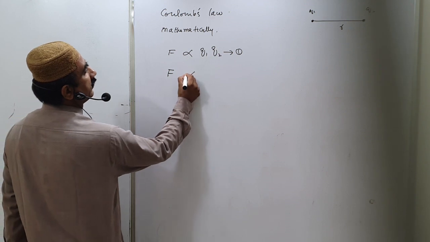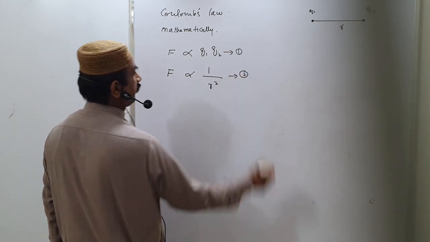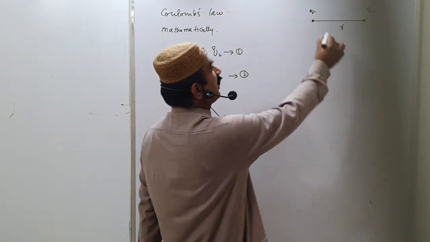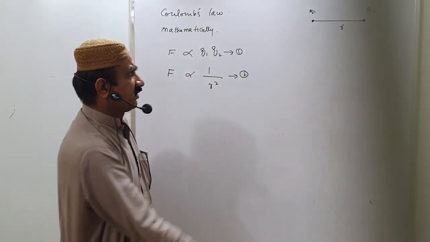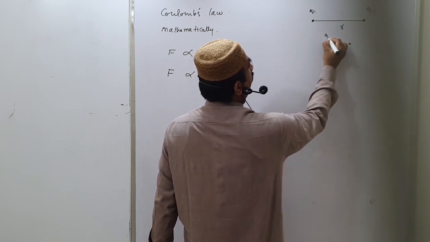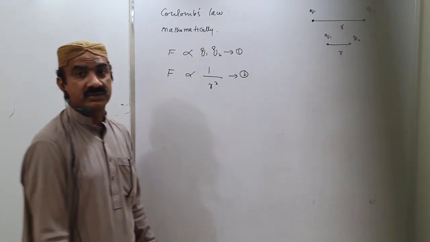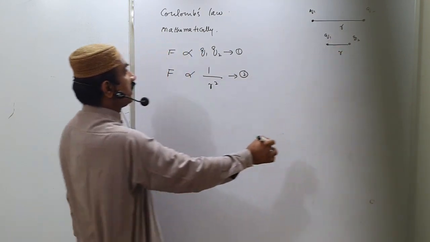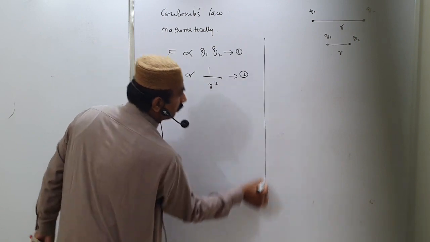Coulomb force is inversely proportional to the square of distance. If these two charges Q1 and Q2 are placed at a certain distance and we bring them nearer, definitely the force will be greater, because it is inversely proportional to the square of the distance between them.